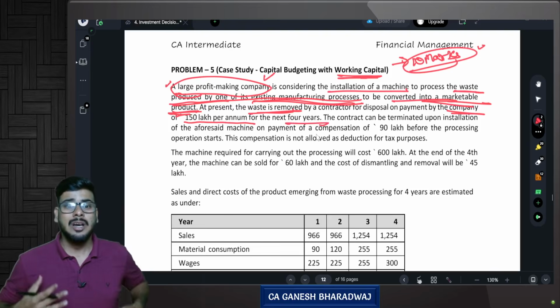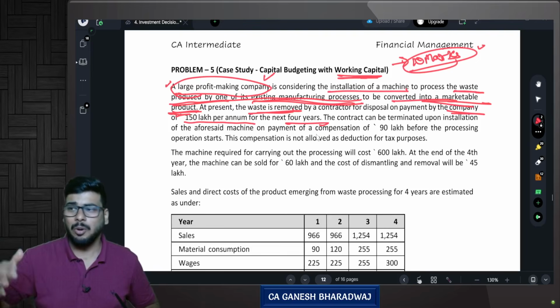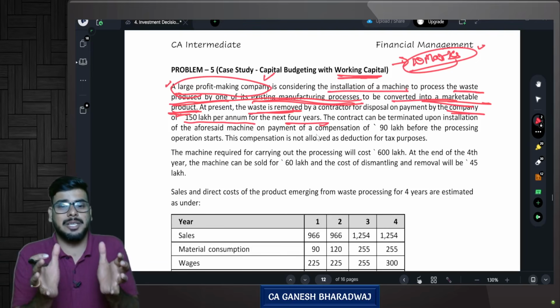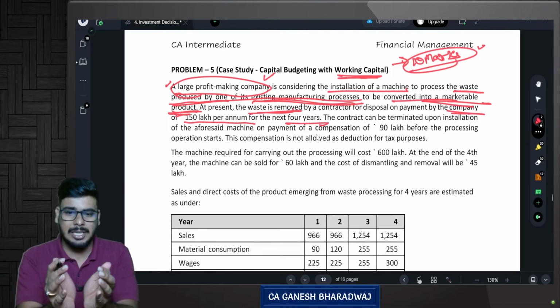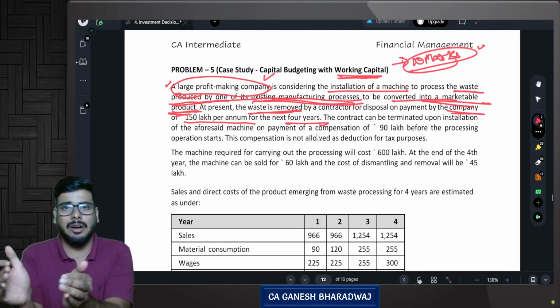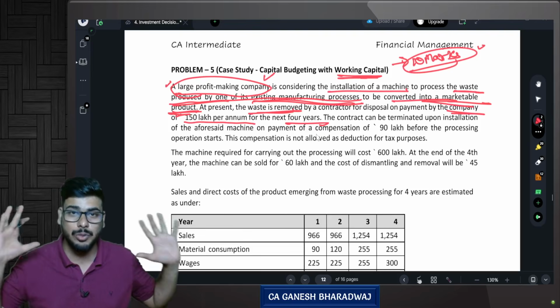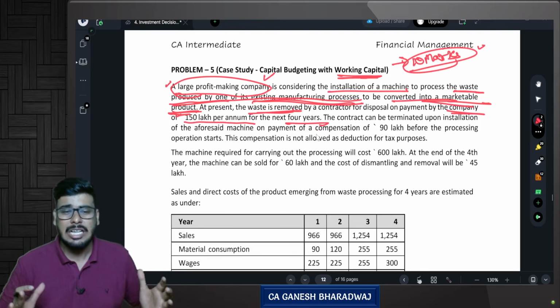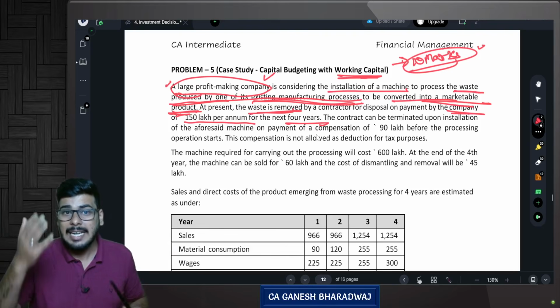So what they are doing currently, the company is throwing away all the peels by hiring a contractor. You don't think it will be this much amount of peel. See, in your house, if you cut fruits and vegetables itself, you have this much amount of wastage left over, right? Now, just imagine a company which is into this business of manufacturing juices. They have a lot of waste. If from their viewpoint, they can't use it further, it has to be disposed of.